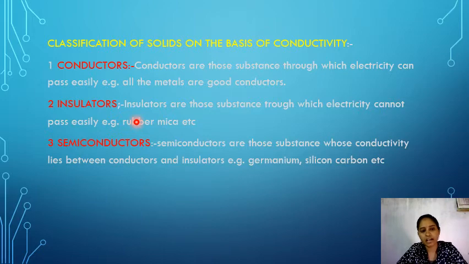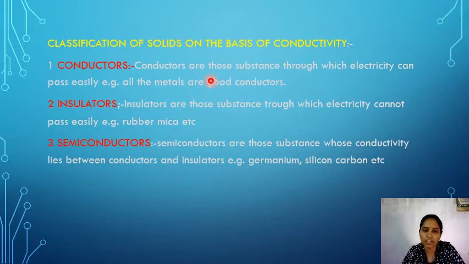Let us see what is meant by conductors, insulators and semiconductors. Based on conductivity, conductors can pass current easily through them, so they are called conductors. Conductors can pass electricity through them easily. The examples of conductors are metals. All metals are good conductors because they carry current easily. That's why they are called good conductors.